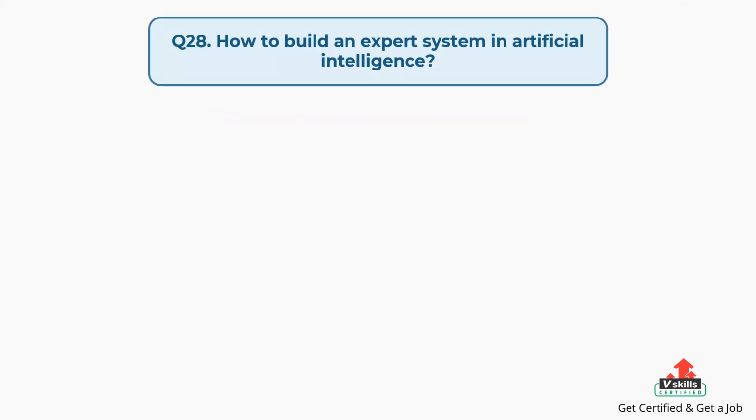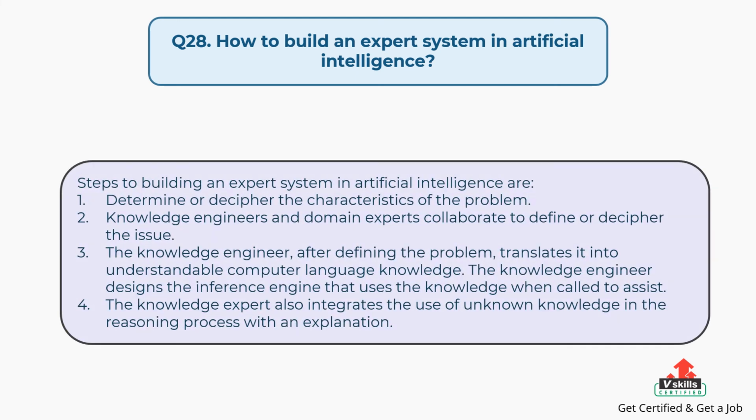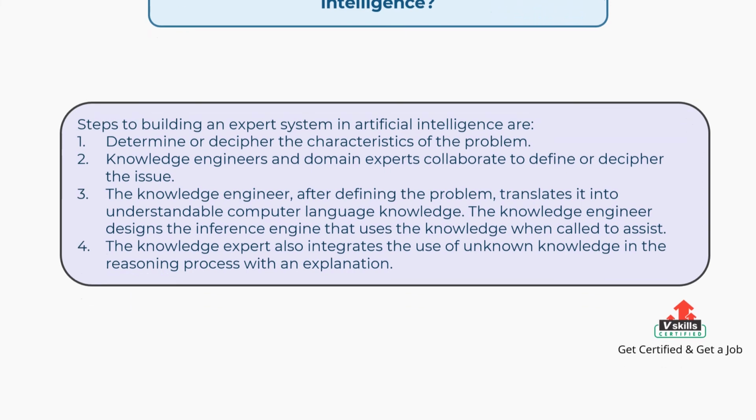Question number 28. How to build an expert system in artificial intelligence? The answer is: steps to building an expert system in artificial intelligence are: first, determine or decipher the characteristics of the problem. Second, knowledge engineers and domain experts collaborate to define or decipher the issue. Third, the knowledge engineer, after defining the problem, translates it into understandable computer language knowledge. The knowledge engineer designs the inference engine that uses the knowledge when called to assist. Fourth, the knowledge expert also integrates the use of unknown knowledge in the reasoning process with an explanation.